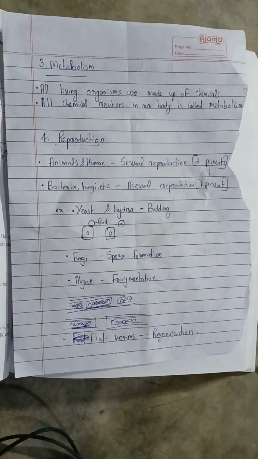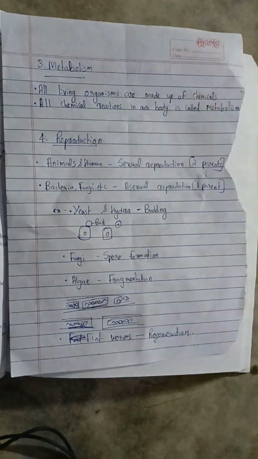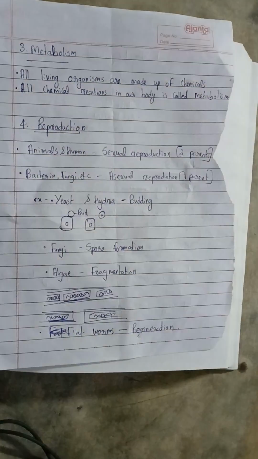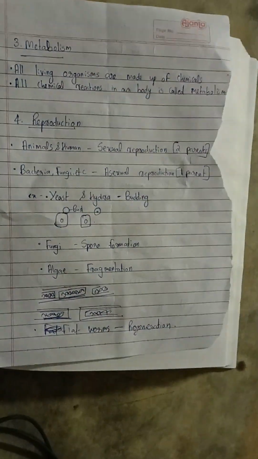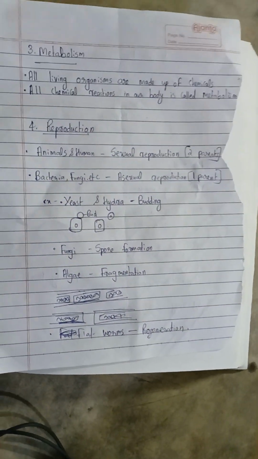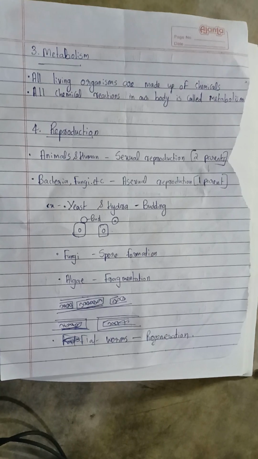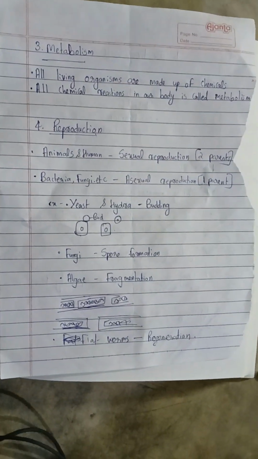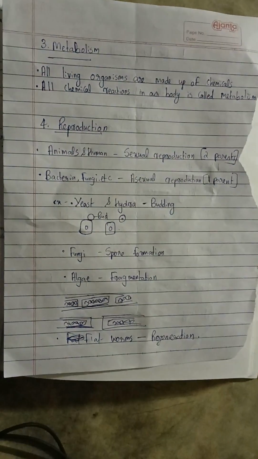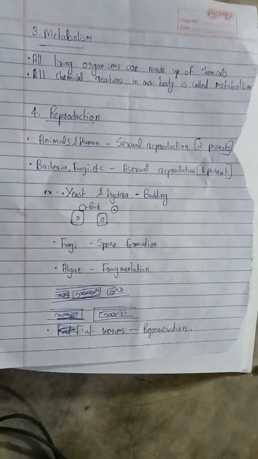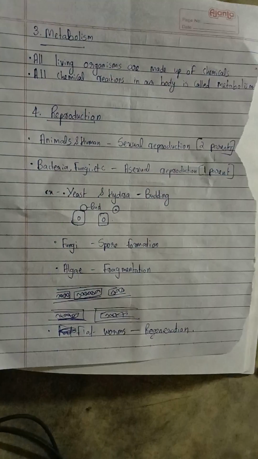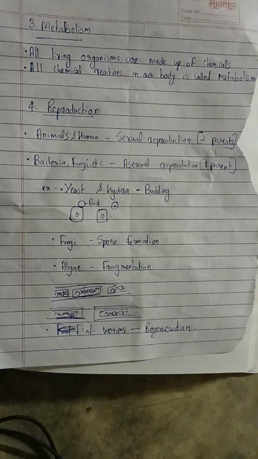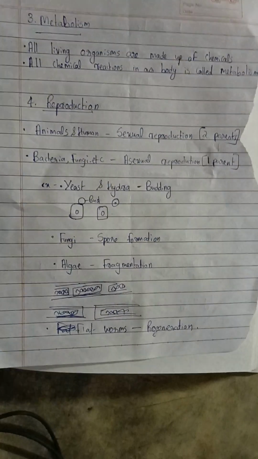Metabolism means all chemical reactions which happen in our body. As you know, our body is made up of chemicals actually. So the word metabolism means all chemical reactions in our body. A lot of chemical reactions are happening in our body. When we eat food, the food becomes small molecules by lots of chemical reactions with enzymes and all.